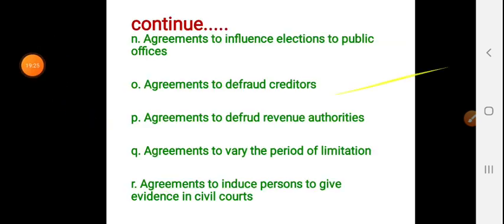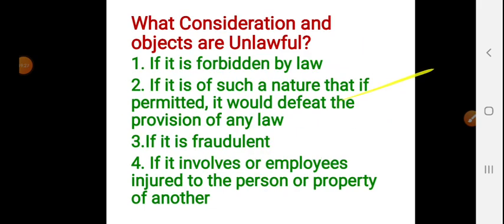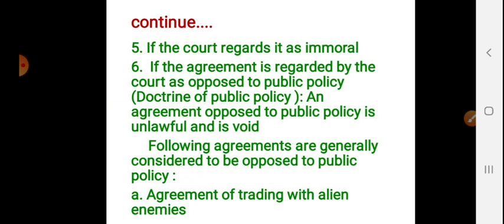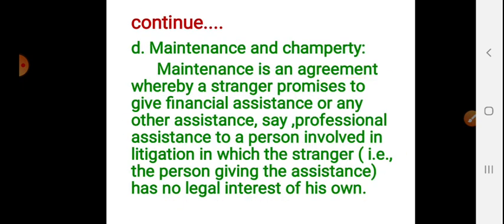Okay, these are the main things under the meaning of lawful object. And which objects are considered unlawful? There are six points, and under the sixth one, that is opposite to public policy, which is important. Under that, many points are there.